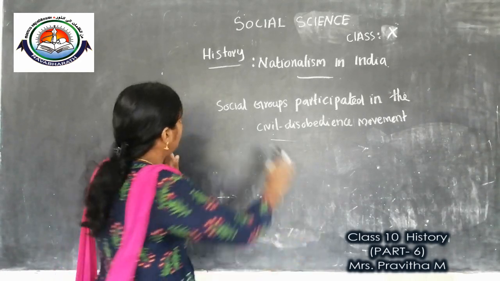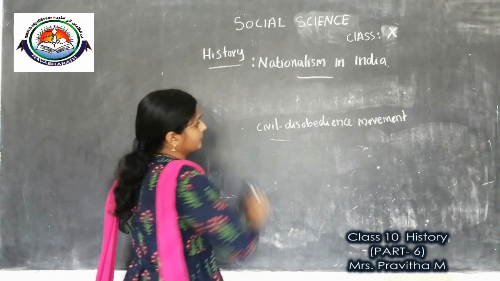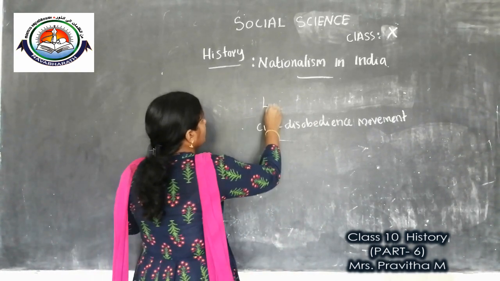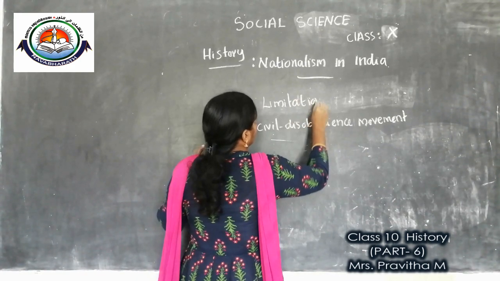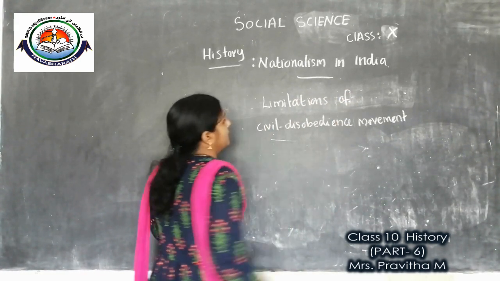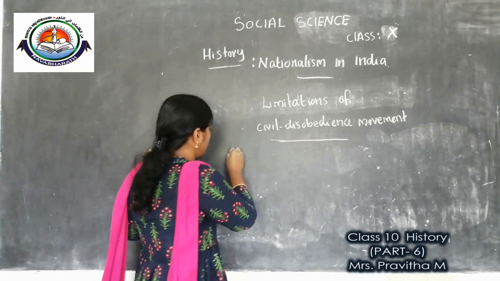What are the limitations of the civil disobedience movement? Mainly, children, two limitations are there.